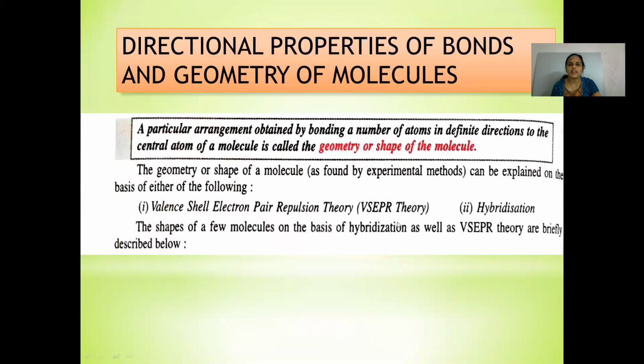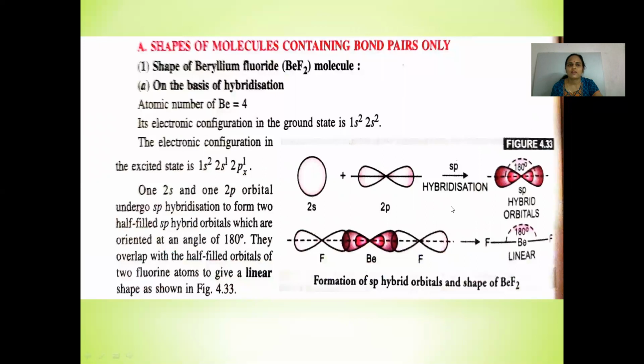Next, let us discuss the directional properties of bonds and geometry of molecules. The particular arrangement obtained by bonding a number of atoms in definite directions to the central atom of a molecule is called the geometry or shape of the molecule. The geometry can be explained on the basis of VSEPR theory and hybridization. The shapes of a few molecules on the basis of hybridization as well as VSEPR theory are discussed. First, let us discuss the shapes of molecules containing bond pairs only.